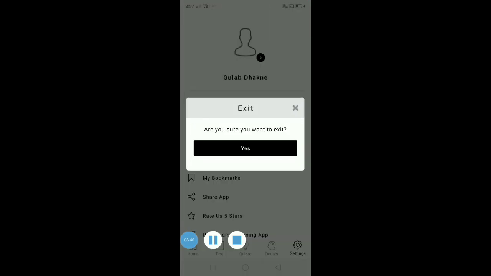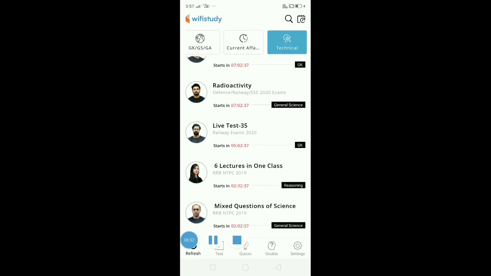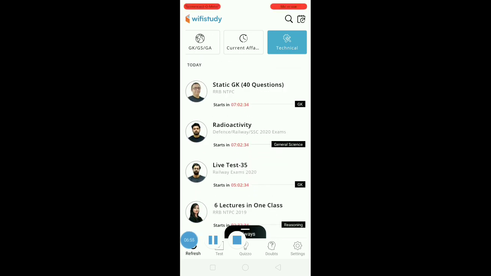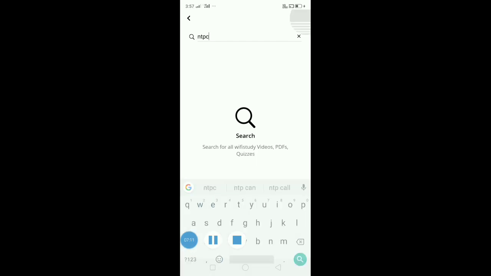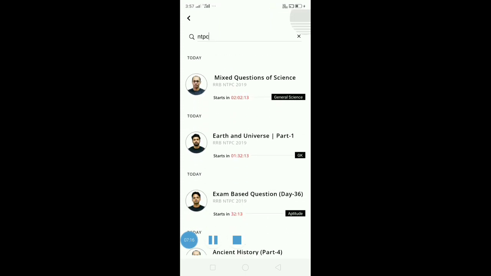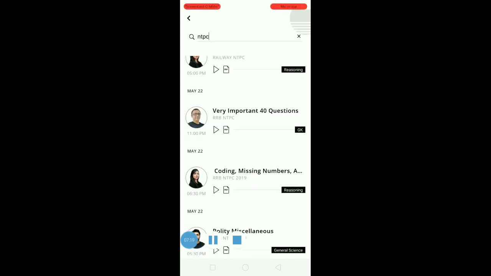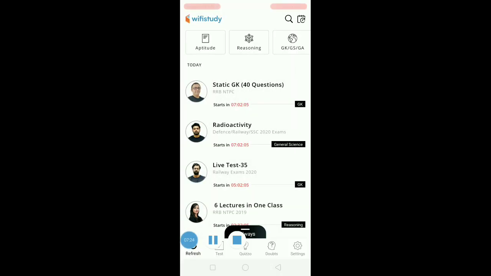You can exit the app also by using exit app. In the technical section here, you can see different technical videos. In technical, you can search here for the lecture you want to see. So type with the keyboard NTPC. Suppose I want to search the NTPC exam, then the videos related to the NTPC will appear here. All the videos related to the NTPC will appear here.